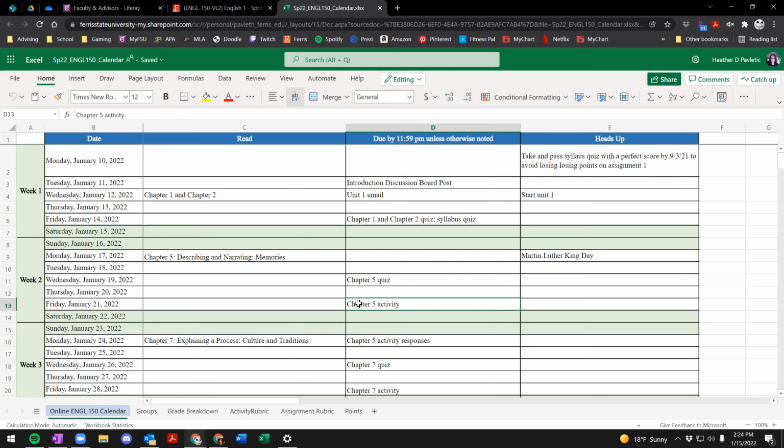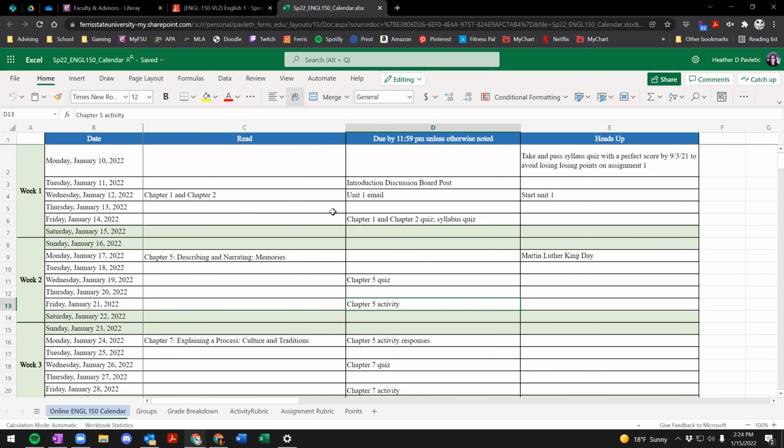So there will be more people in those groups, and you will be providing more in-depth feedback for those. Just keep in mind the differences in the numbers and the fact that you will have a permanent group for peer review for your unit papers, but randomly assigned classmates for the chapter activities.